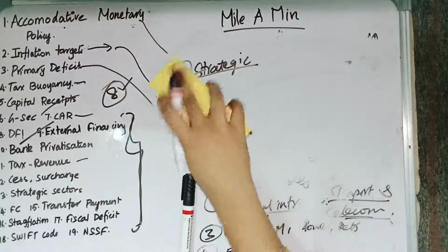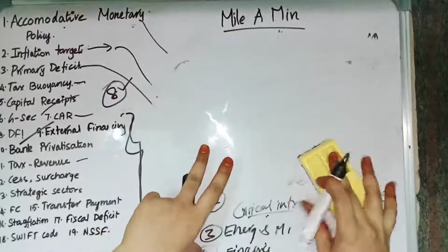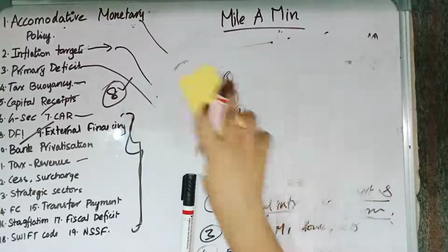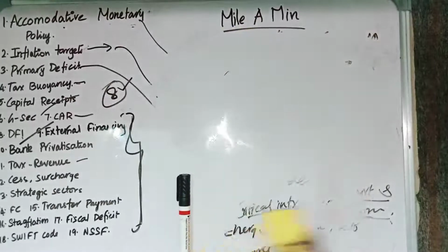They might ask a question from this. They can give these as 1, 2, 3, 4, and ask which of the following are the strategic sectors. They can give it in this manner. So these 4 are the strategic sectors.